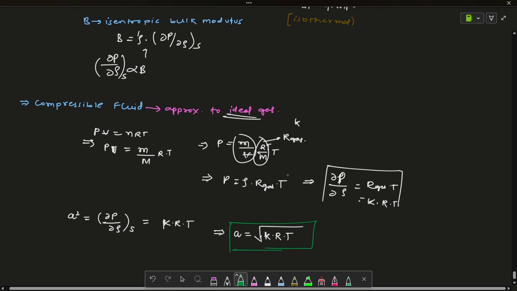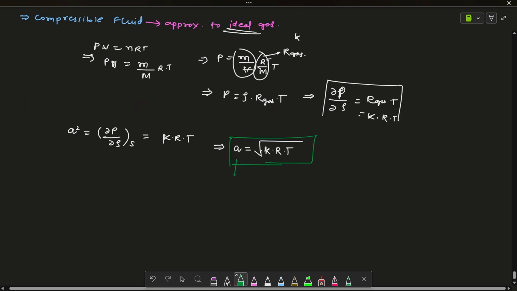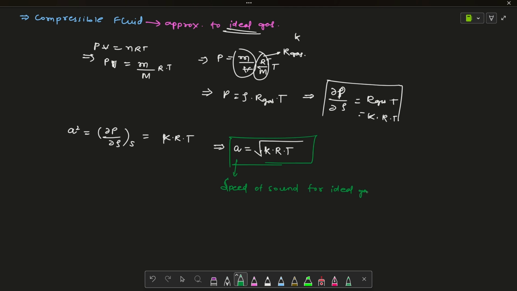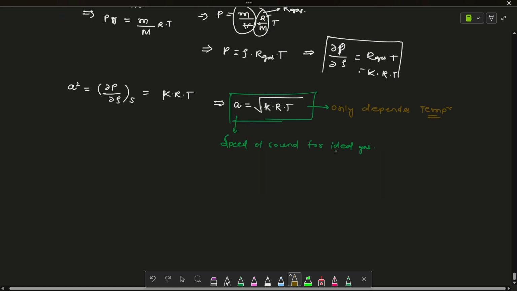So now you have seen the speed of sound for ideal gas. R and k are constant, so the speed of sound for an ideal gas only depends on temperature, right? When you increase the temperature, the speed of sound in the ideal gas will increase, and when you decrease the temperature, the speed of sound in the ideal gas will decrease.